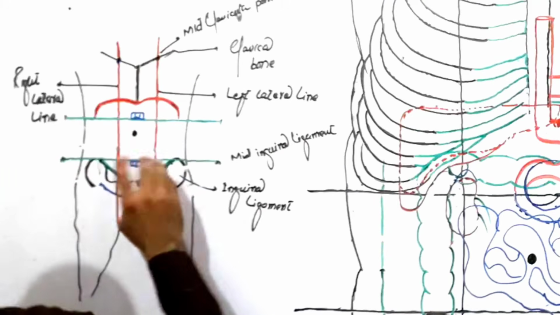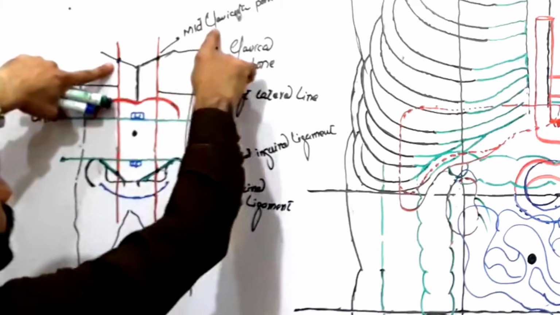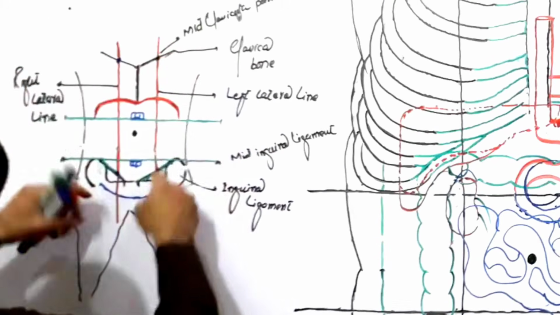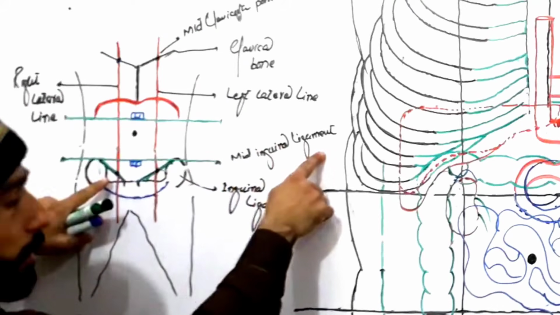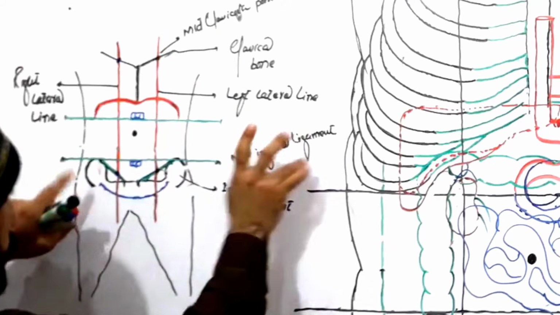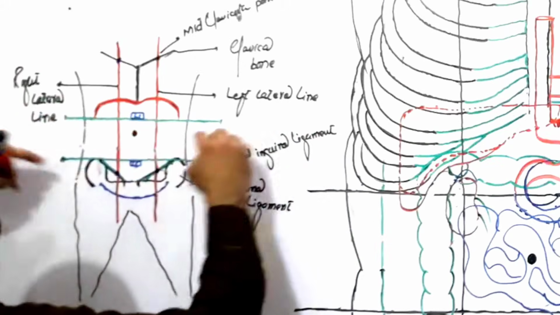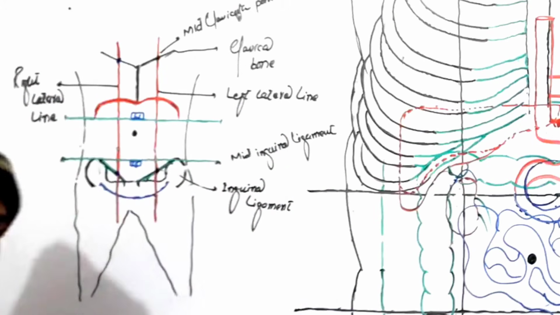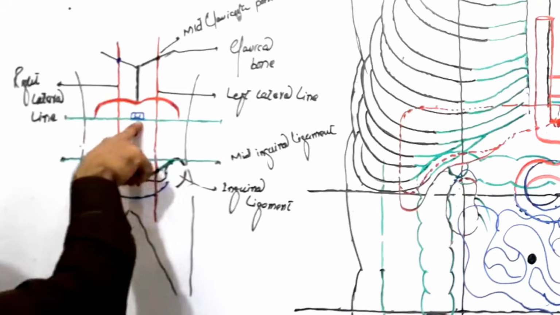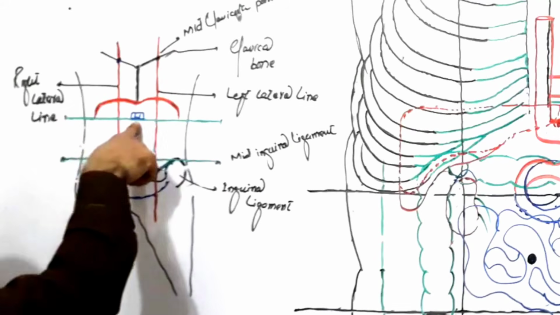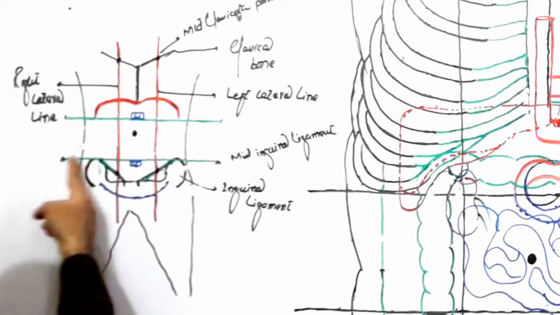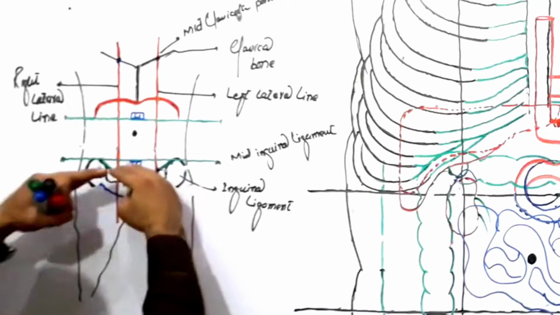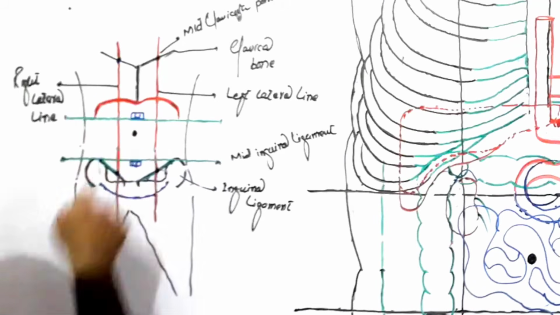The left and right both start at the mid clavicular point and move down to the mid inguinal ligament or point. Then the horizontal lines: one will pass through the pylorus, that's why we call it the transpyloric line, and it will be at the lower border of L1. Then there is the transtubercular line, and it will be at the upper border of L5.